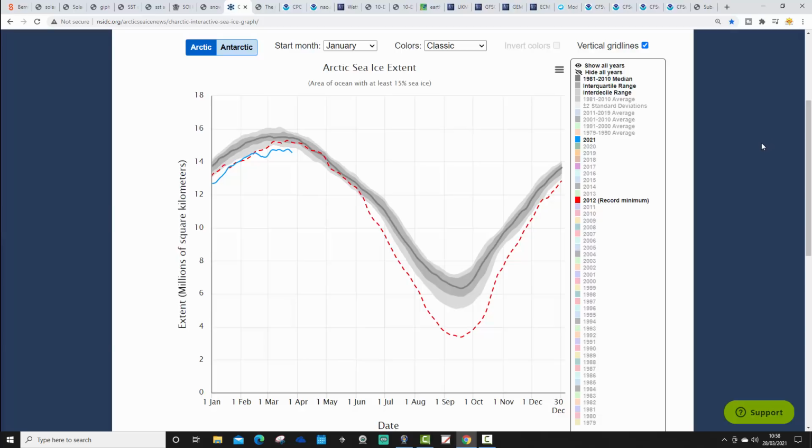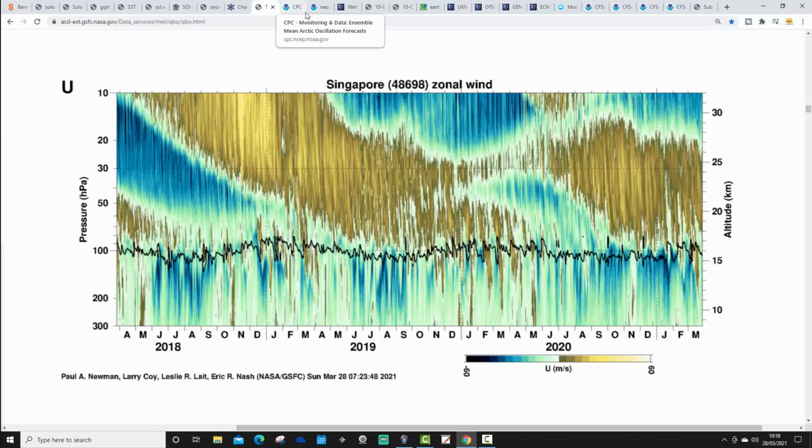We are beginning to move in towards melt season now, of course. So over the next 5-6 months, Arctic sea ice will diminish, and we shall reach our low point for this year in terms of extent in early September. And we wait to see what kind of melt season we're going to have this year.